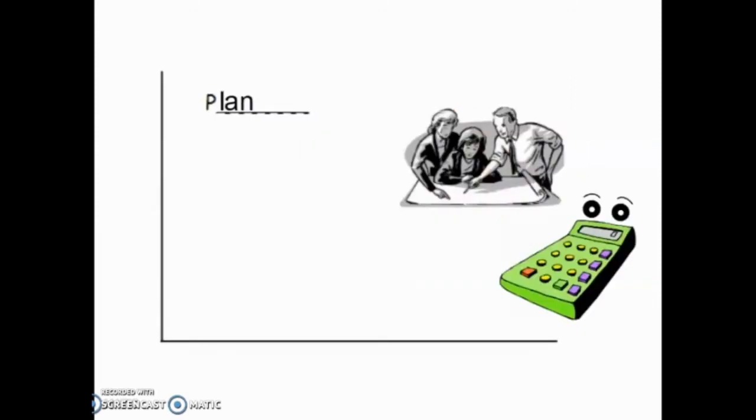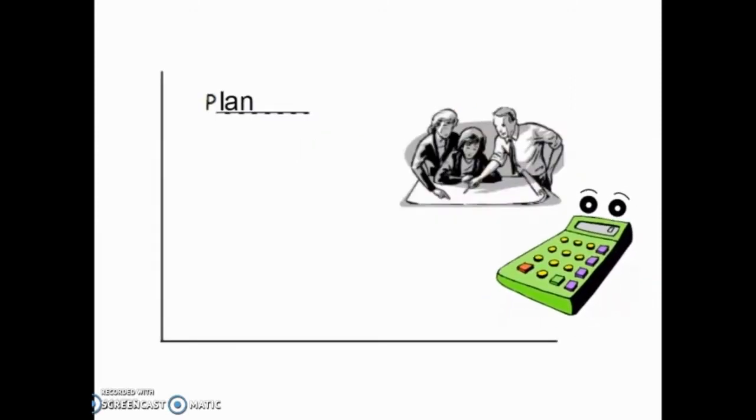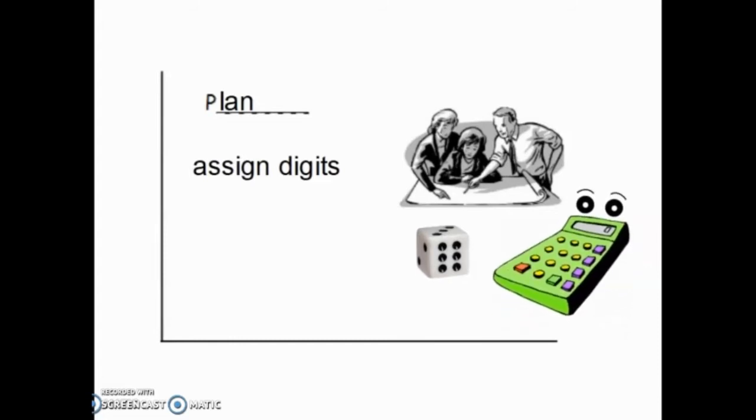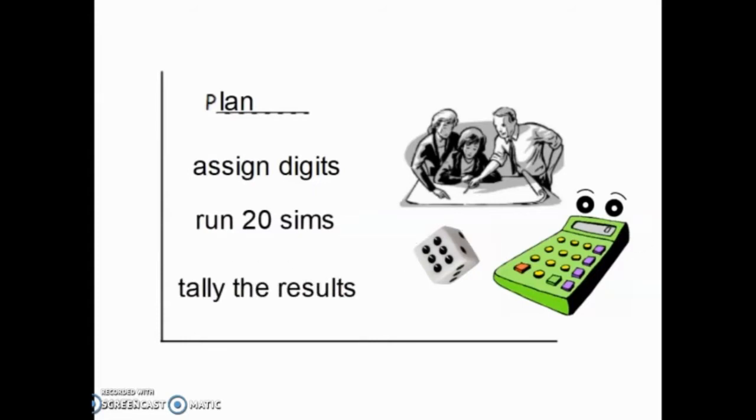The second step to our simulation process is to plan, just as it is in any simulation. In this case, it's going to help us to determine whether or not circus peanuts are becoming more popular. So we're going to begin planning by using a random number generator. In this case, a table will work just fine. In order to find a starting point on the table, you can use your calculator to find a random integer. Once you've found your starting place, the first 3 single digits, 1, 2, and 3, are going to be representative of circus peanuts. The other integers are going to be all the other candies, 4 through 9.